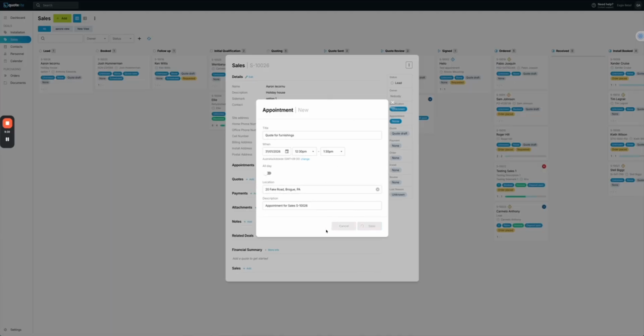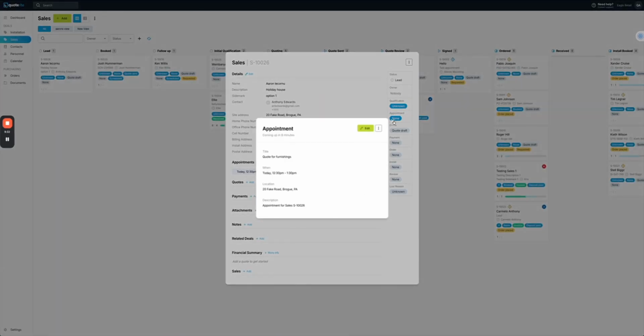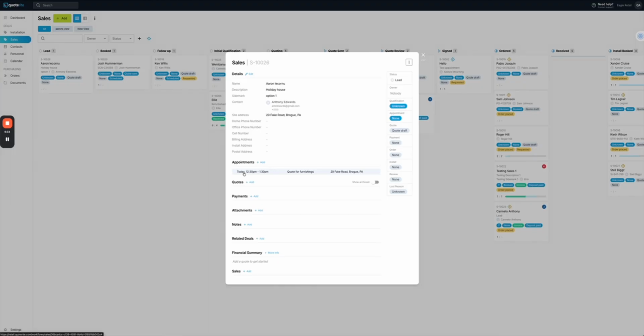So if we save that appointment, the great thing is we can see, with one view, all of the appointments that have gone on. So when we're talking about organizations having clarity and really understanding what's going on in the company and who's doing what, one single view tells me everything. So I can see quotes, installs, everything booked here. Let's have a look at creating a quote.